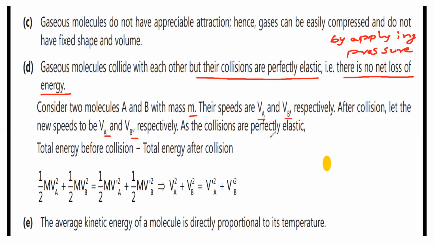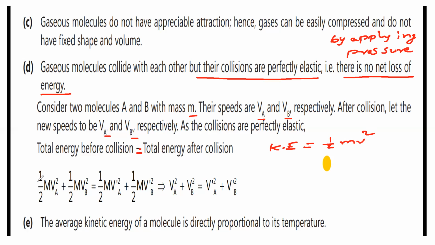As the collisions are perfectly elastic, total energy before collision is equal to total energy after collision. Let us see: the kinetic energy they have is half m v squared. Because gas molecules move randomly in all directions, they have kinetic energy. What is the formula for kinetic energy? Half m v squared, that is, half into the mass of the gas molecule into the velocity of the gas molecule squared.